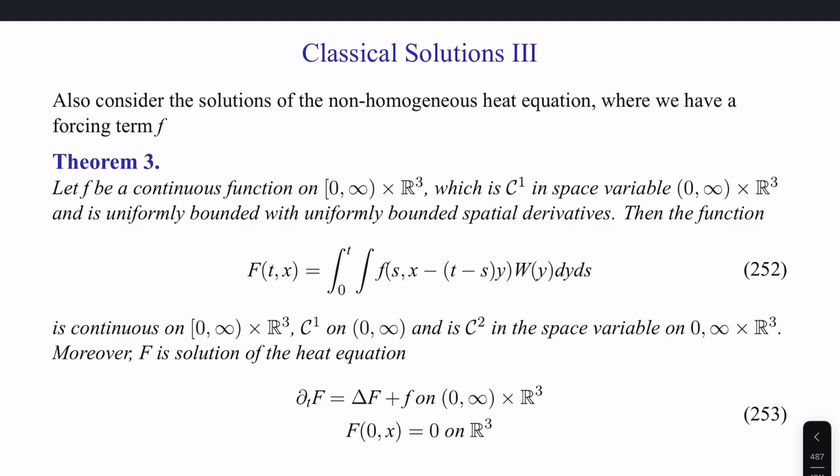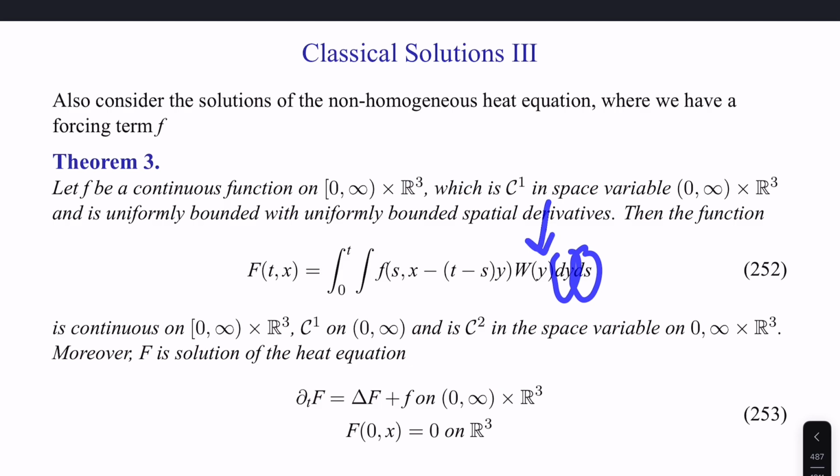We'll consider the solutions of the non-homogeneous heat equation, where we'll have a forcing term f. Let's introduce another theorem for that forcing function. We'll let f be a continuous function in all time and 3 dimensions, and continuously differentiable in the first variable in time and space. It'll be uniformly bounded, and uniformly with spatial derivatives. So we can write equation 252, an integral over time and space, ds dy.